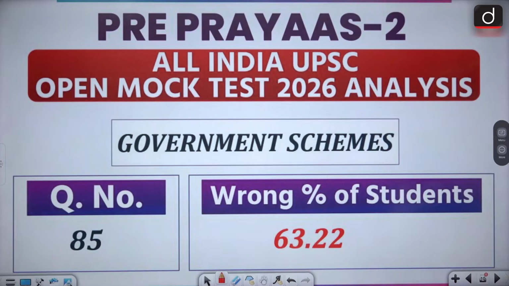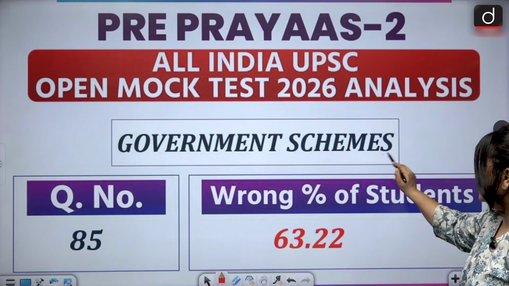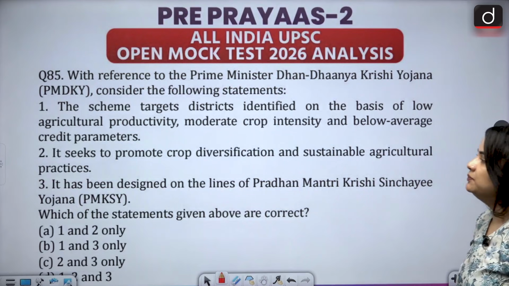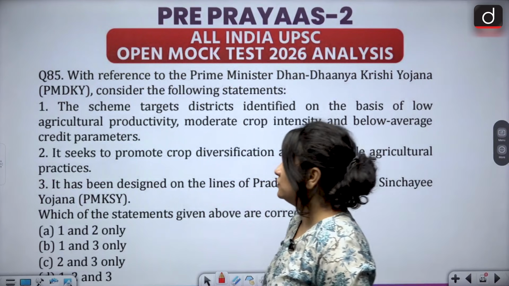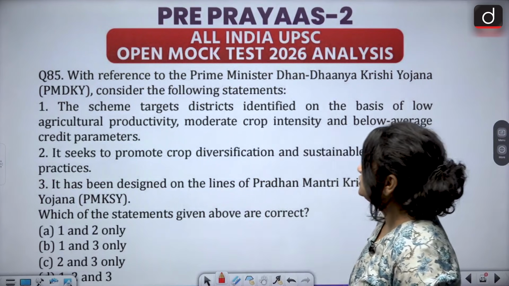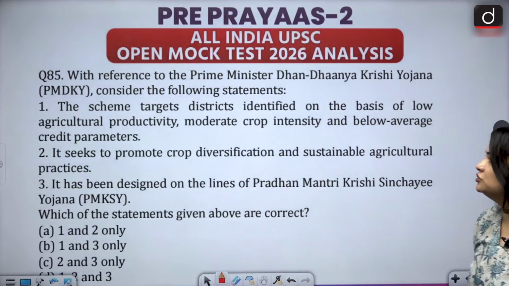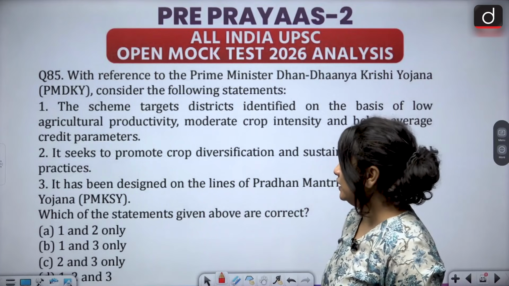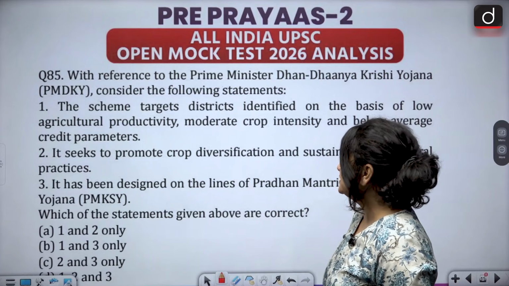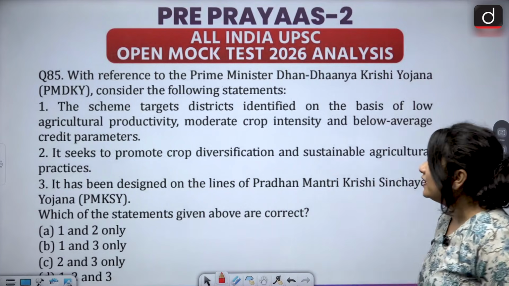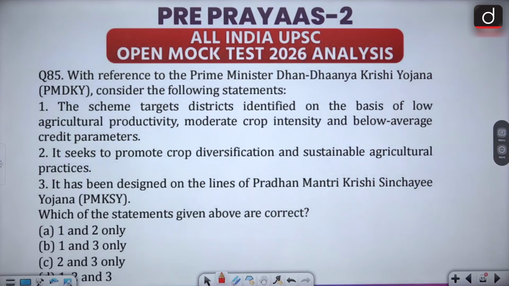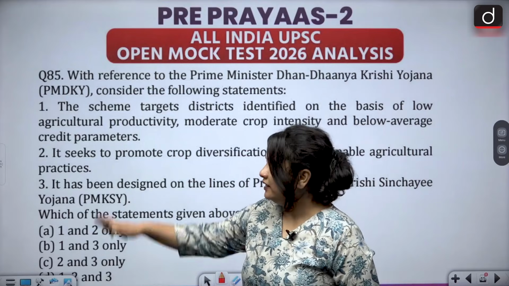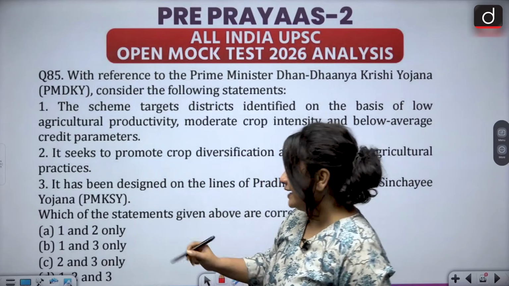The next question, question number 85, is from the government scheme section, and 63% of the students have got this wrong. The question says, with reference to the Prime Minister Dhan Dhanya Krishi Yojana PMDKY, consider the following statements. Number 1, the scheme targets districts identified on the basis of low agricultural productivity, moderate crop intensity and below average credit parameters. Now this statement is indeed accurate.